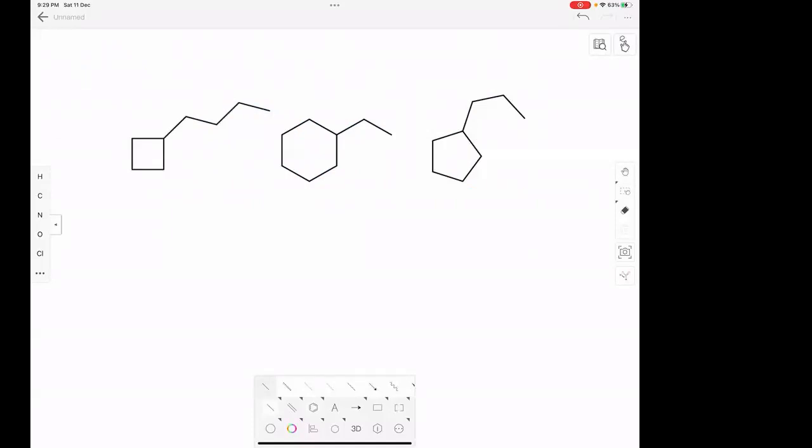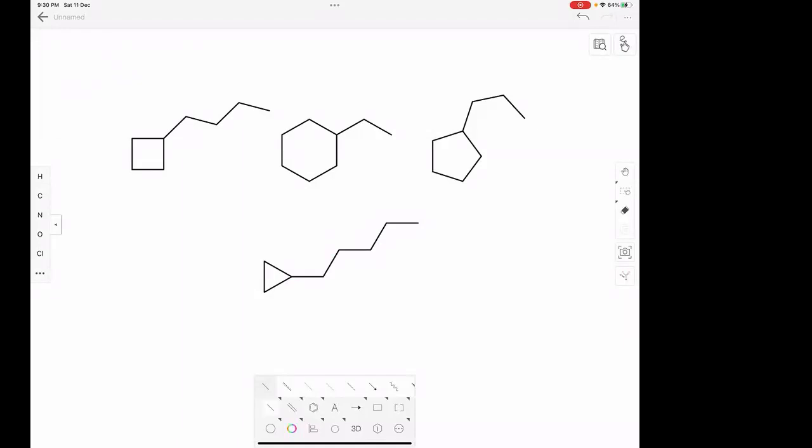Are you understanding? Can you draw one more? Yes, sir. What should I do? So we can draw methyl cyclopropyl. 1, 2, 3, 4, 5. Now is it correct? Yes, sir. Can you draw any other ring isomer?